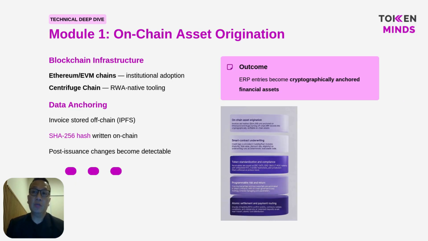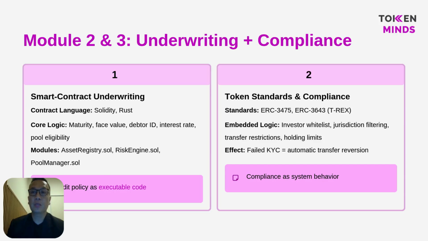At an infrastructure level, everything starts with asset origination. Invoices remain in enterprise systems, but their cryptographic fingerprints are written on chain using SHA-256 hashing and IPFS storage. This makes any post issuance change immediately detectable, turning accounting entries into verifiable financial instruments. So once anchored, those assets become eligible for automated underwriting and pool participation, which allows businesses to transform operational data directly into programmable liquidity. Underwriting and compliance are enforced entirely by code.